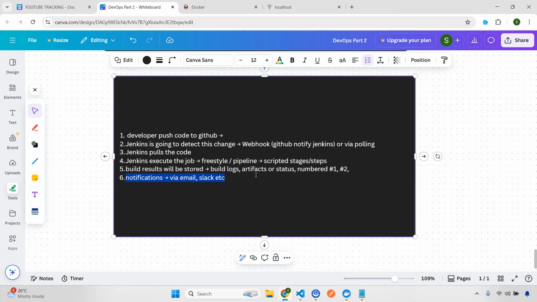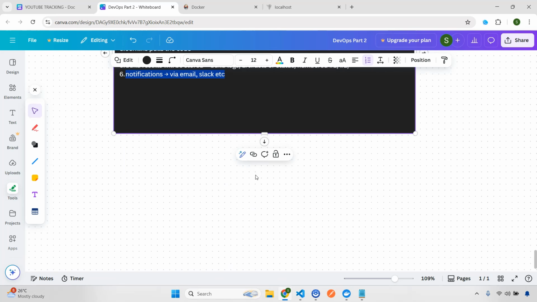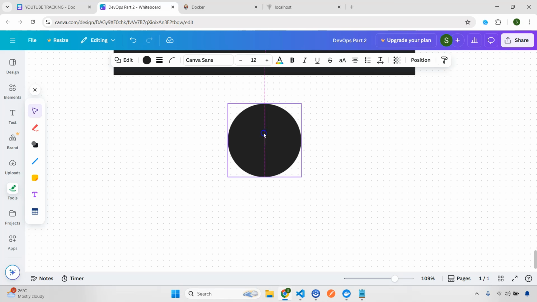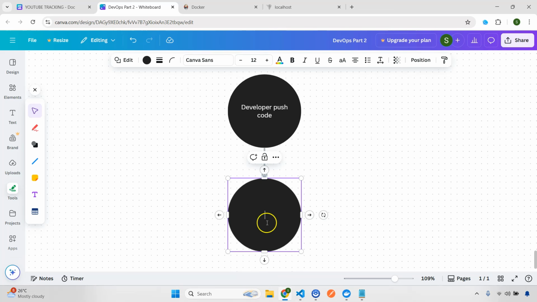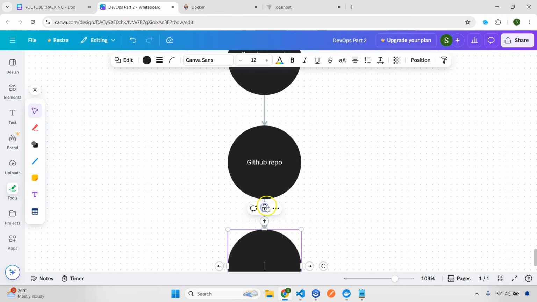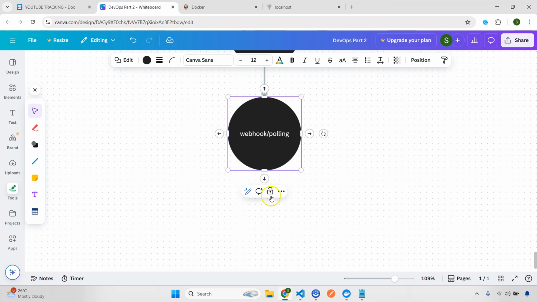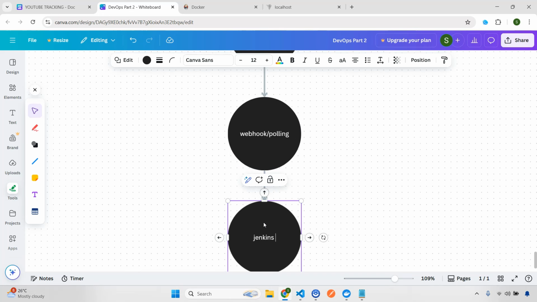So now let's understand a simple diagram, because I always create diagrams. In part 1 also I've created one, so let's create one for this also, it will be easy. Simply, you have your developer push code. Next, you have your GitHub repo. Then in between there will be a webhook or it can be polling, and based on that it goes to the Jenkins master node I mentioned.